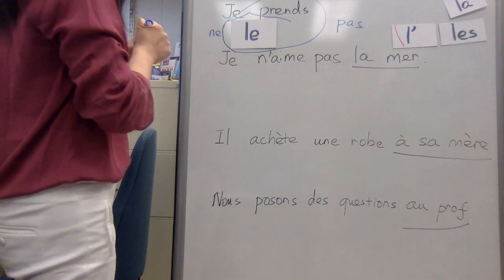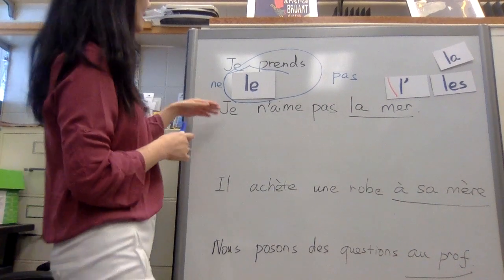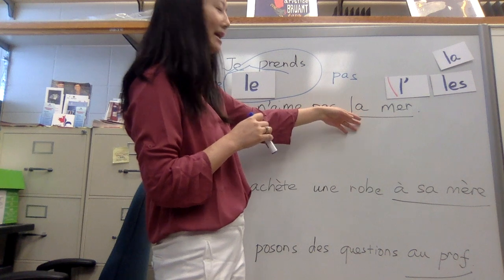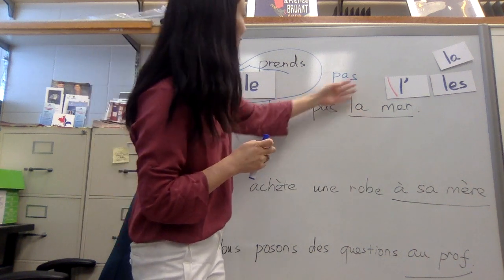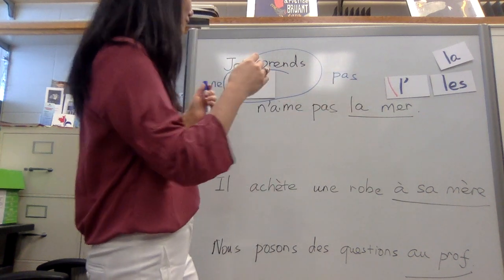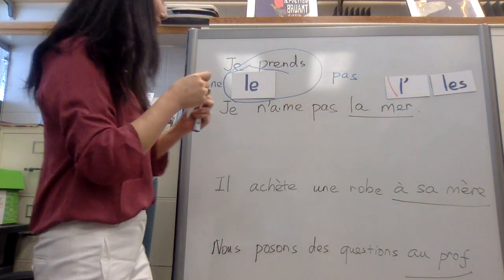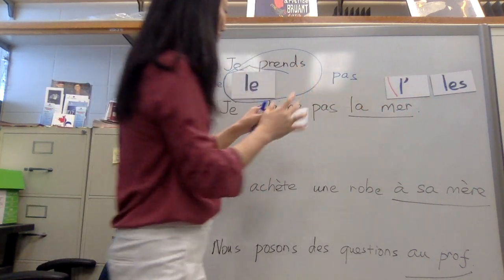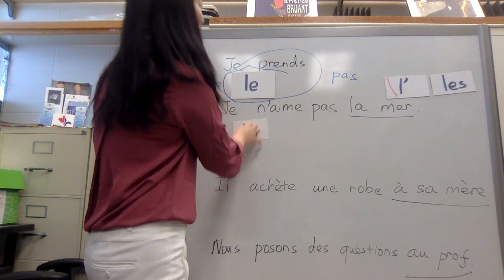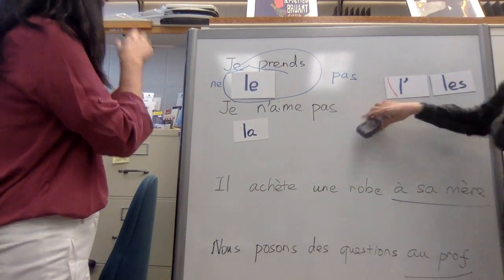Now let's see another example. This time with the negative form, we have je n'aime pas la mer. We're going to replace la mer, and la mer is feminine. So among le, la, l', and les, we're going to pick la to replace. Another easy trick for you guys, because you already see la here, so it's straightforward. We keep the la there, but it's a different function. And now we can get rid of la mer because we already replaced it with la.